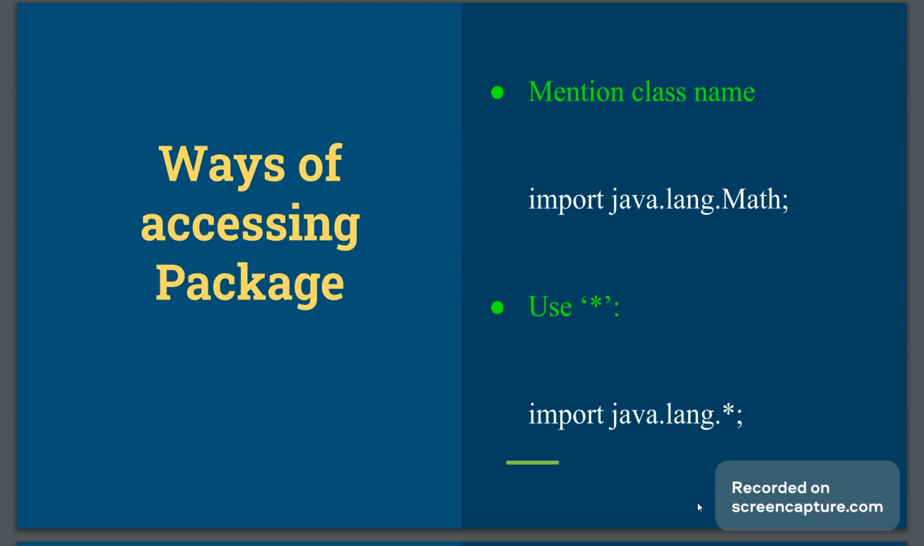Now, what are the ways of accessing a package? There are two ways. If you know the name of a particular class and you want only that class and its methods to be accessible in your Java code, you can write import java.packagename.nameoftheclass; Or, the second way, we can use the asterisk operator. It means java.lang.*, which will include all the classes and all methods available under the java.lang language package.